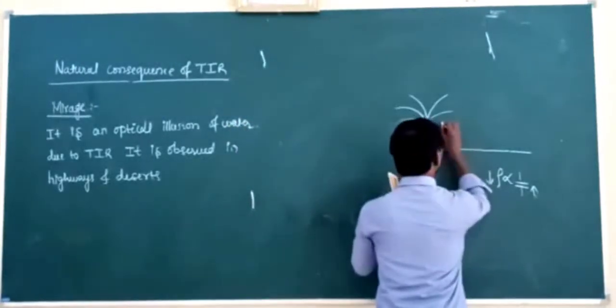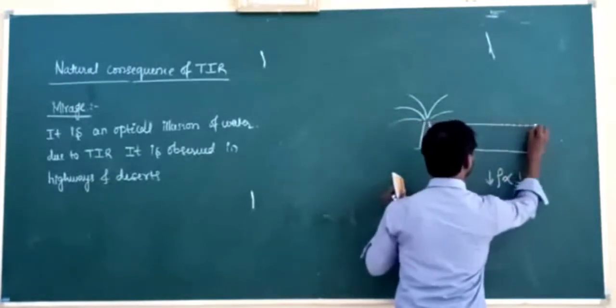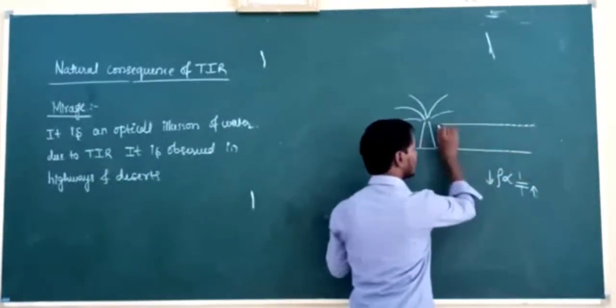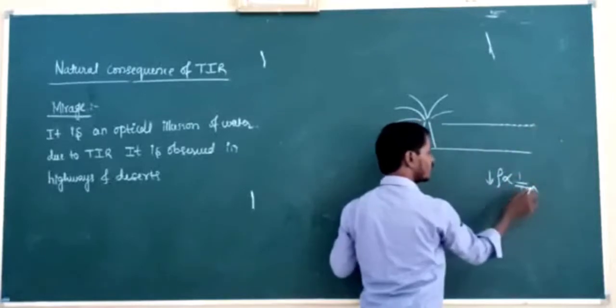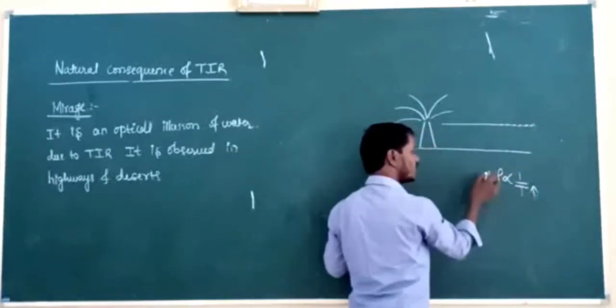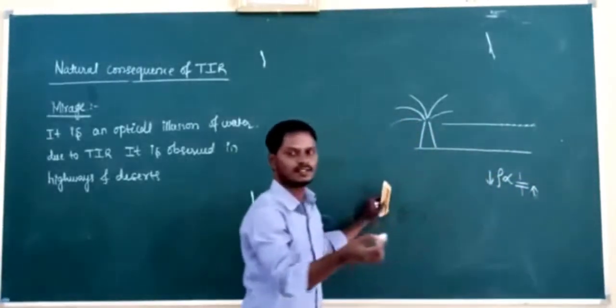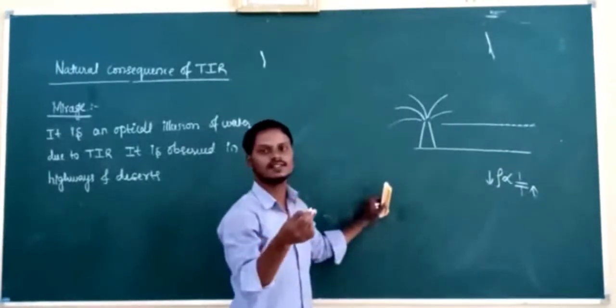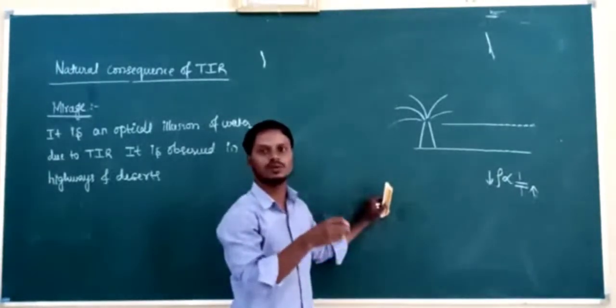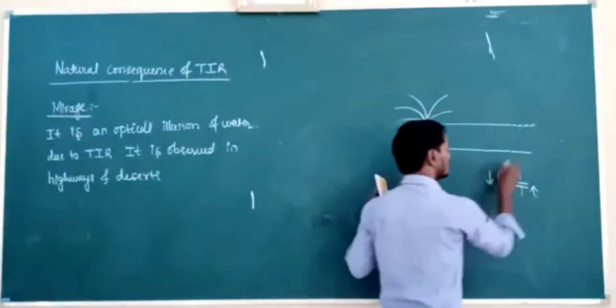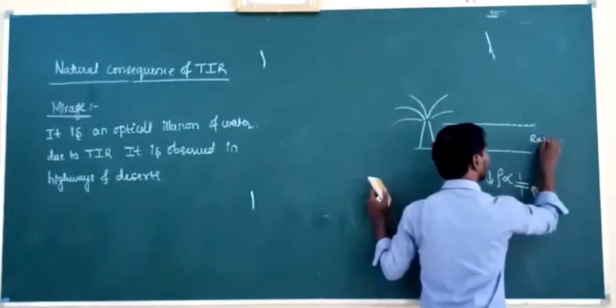I will take this air layer which is in contact with the land. This air layer has high temperature, so its density is less. If its density is less, then its refractive index is low. If its refractive index is low, which medium is it called? Rarer medium.